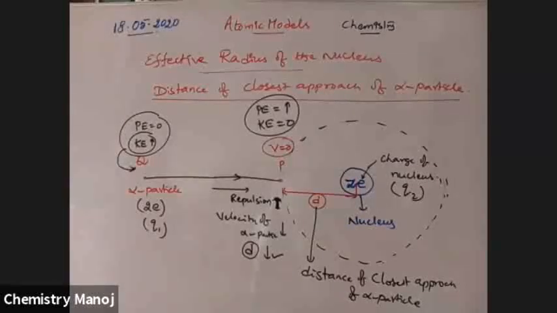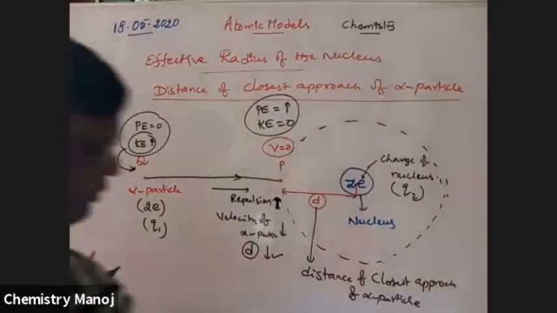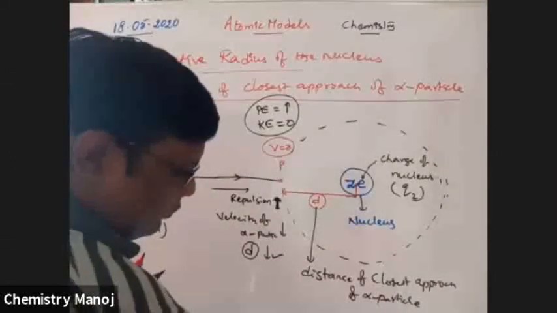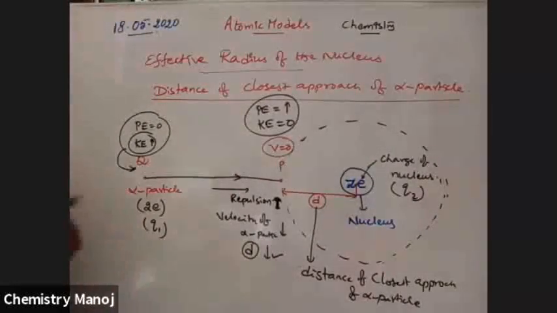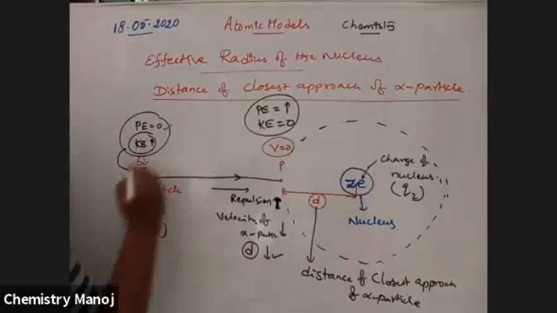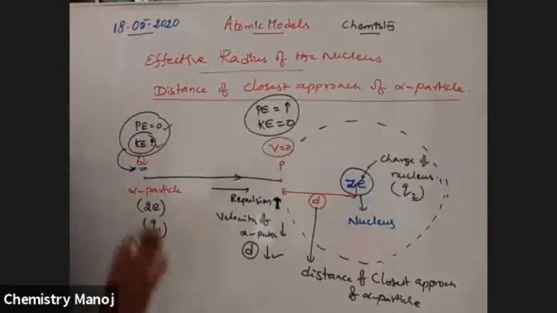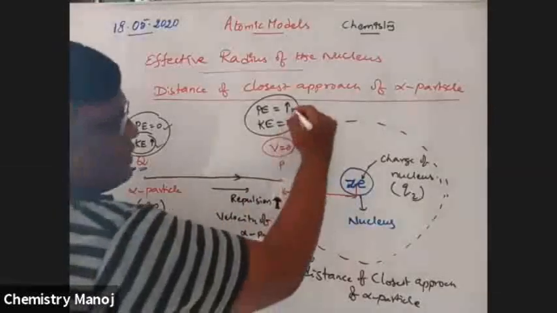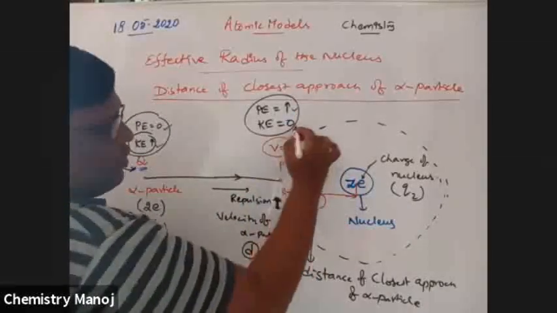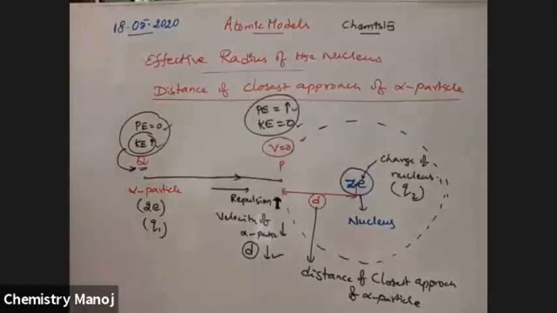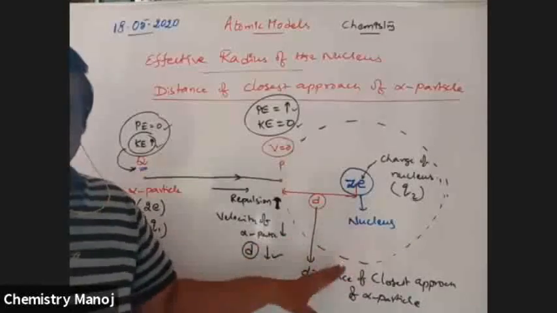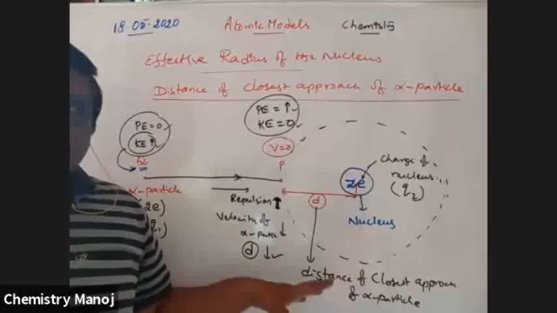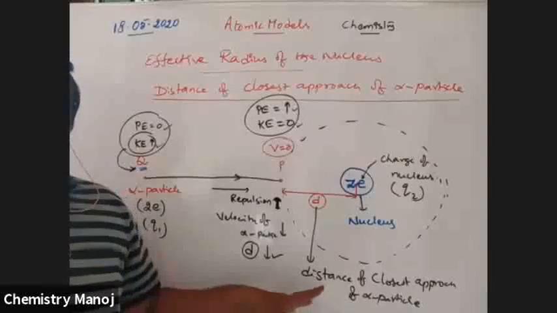Based on these two points, I am going to calculate the distance value. See here, once again, very important. At point Q, potential energy is 0 and kinetic energy has some value. At point P, potential energy has some value, but velocity is 0, which means the kinetic energy is equal to 0. So now I am going to clean this board. Is there any doubt up to now? Okay, thank you.